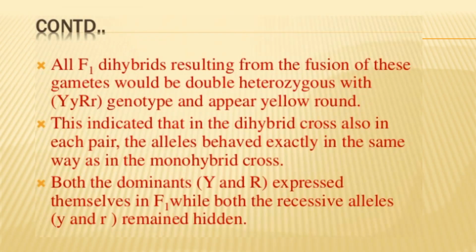All F1 hybrids resulting from the fusion of these gametes would be double heterozygous, with capital Y, small y, capital R, small r genotype, and appear yellow round. This indicated that in a dihybrid cross, in each pair the alleles behaved exactly in the same manner as in a monohybrid cross. Both the dominant capital Y and capital R expressed themselves in F1, while both recessive alleles remained hidden.